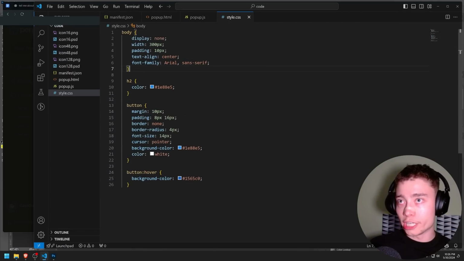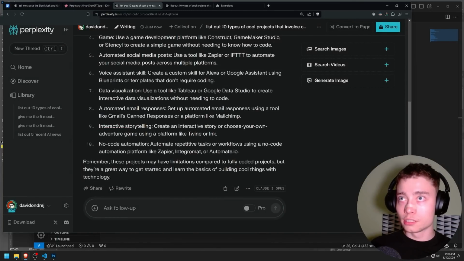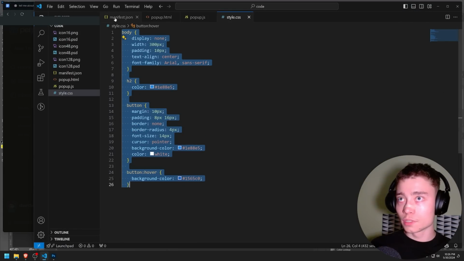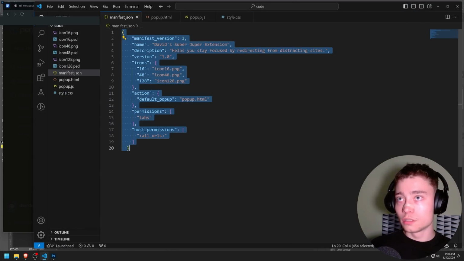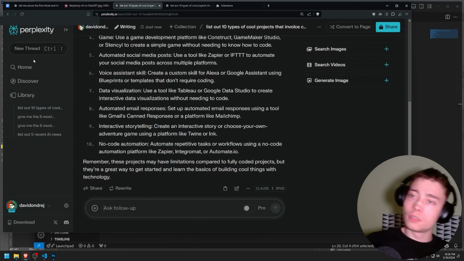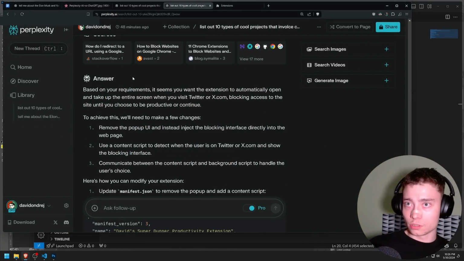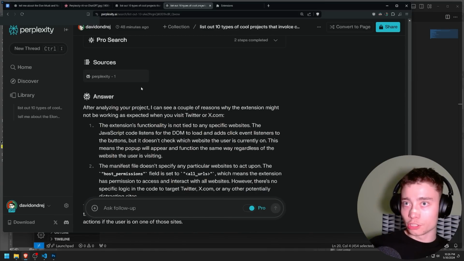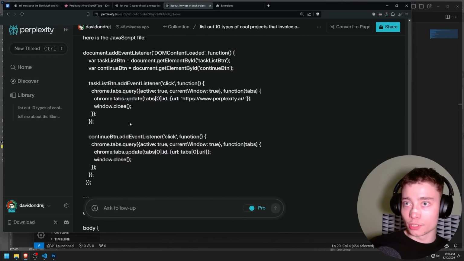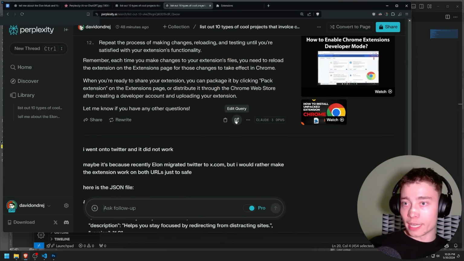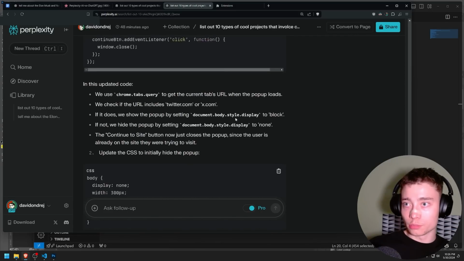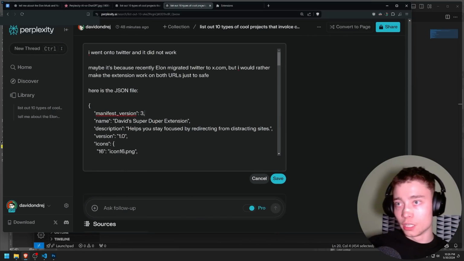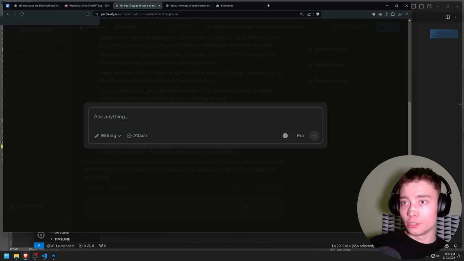So I'm gonna, what changed? CSS changed, so let's do this. Alright, so I just want to copy this long prompt. I'm gonna use the Perplexity feature for editing the prompt. Sometimes it's kind of annoying. It's like here, edit query, but you have to scroll to the bottom of the query and find the button. Could be better, could be next to the prompt, but hey, whatever. So I'm gonna copy this, go here, and create a new thread for writing.